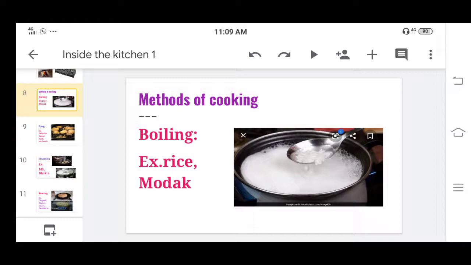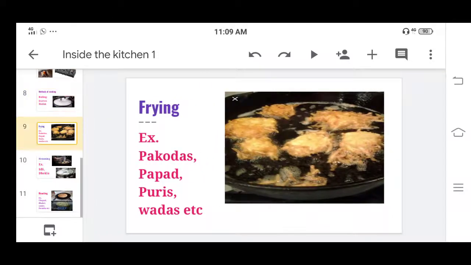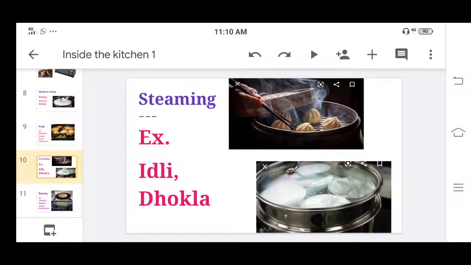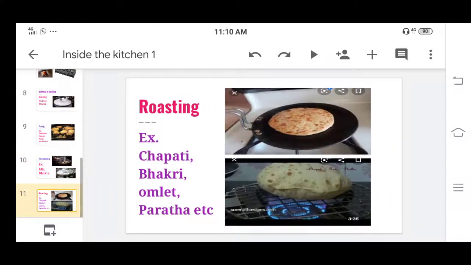Here we are using rice, modak, besan and oil. In steaming we are using idli, we are preparing the modak, and even meat, fish and eggs, all these things we cook by using these methods only.